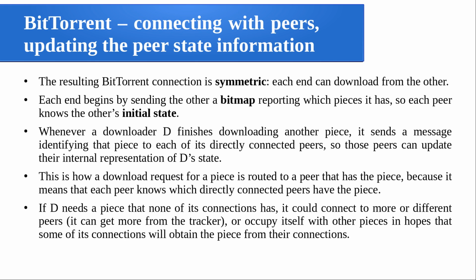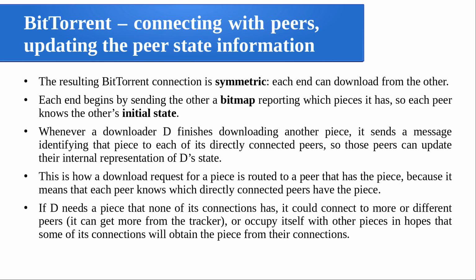So if D needs a piece that none of its connections have, that is also possible. I need a piece and I am looking at the bitmap information given by all my neighbors, and this particular bit is set to 0. That means no one has this specific piece. Then it can connect to more or different peers also. By approaching the tracker, the tracker will tell you this piece is available at this one.